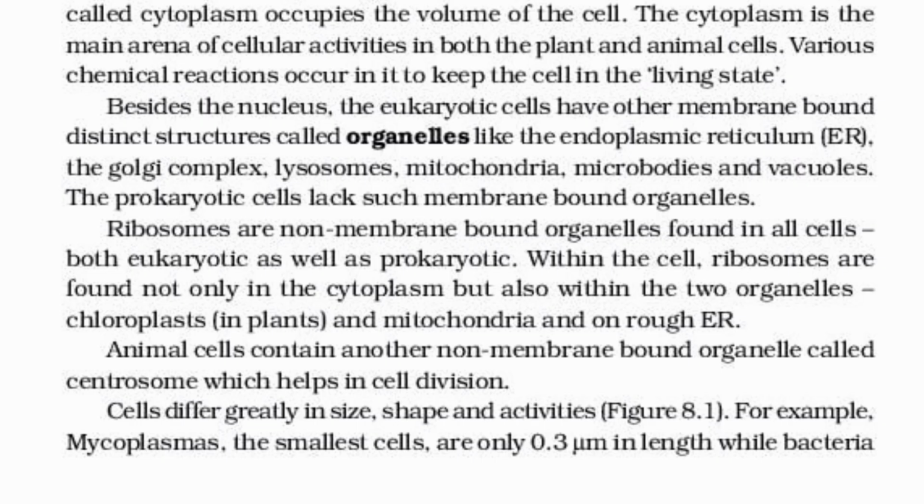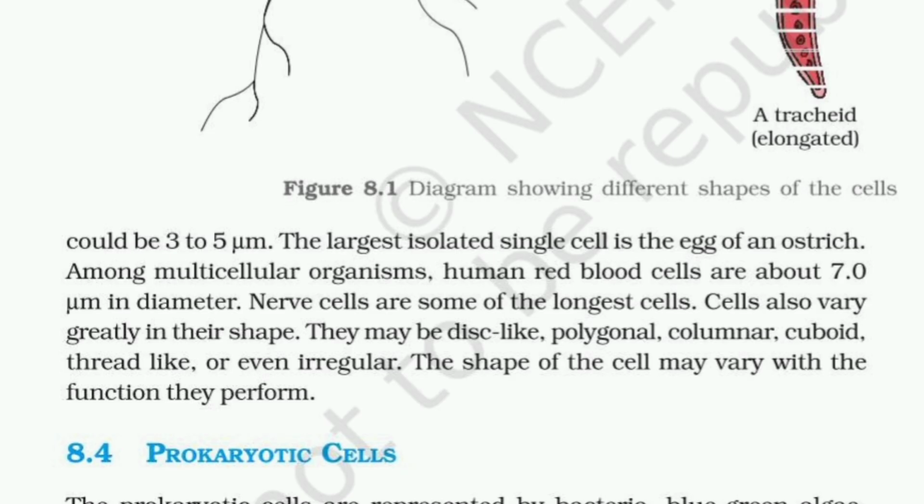Cells differ greatly in size, shape and activities. For example, mycoplasmas, the smallest cells, are only 0.3 micrometer in length, while bacteria could be 3 to 5 micrometer. The largest isolated single cell is the egg of an ostrich. Among multicellular organisms, human red blood cells are about 7.0 micrometer in diameter. Nerve cells are some of the longest cells. Cells also vary greatly in their shape. They may be disc-like, polygonal, columnar, cuboid, thread-like or even irregular. The shape of the cell may vary with the function they perform.